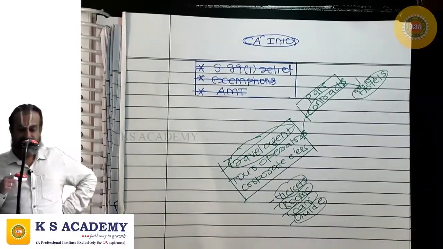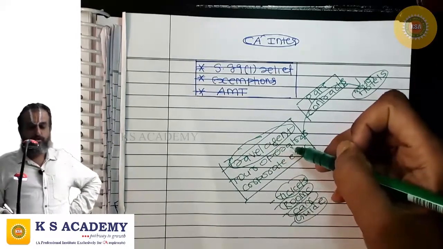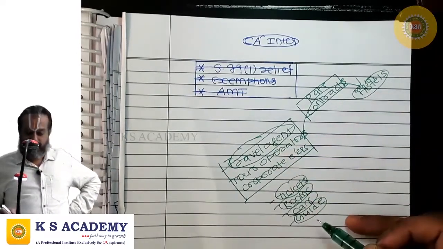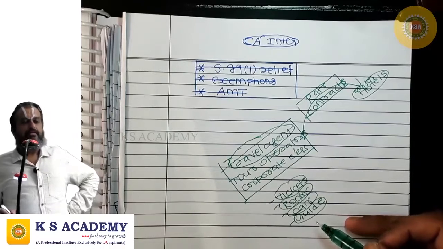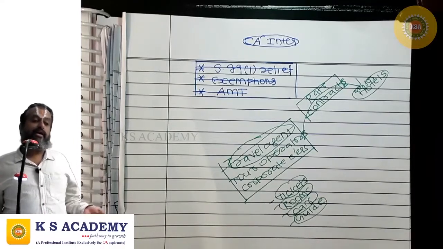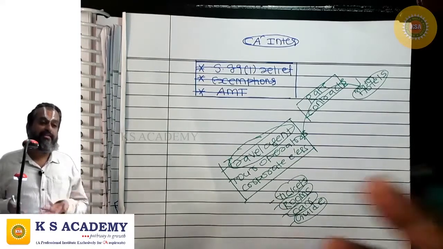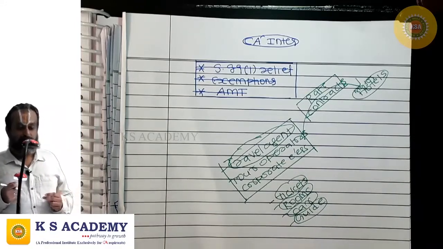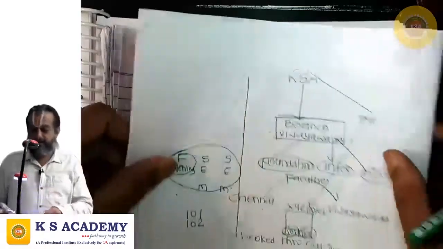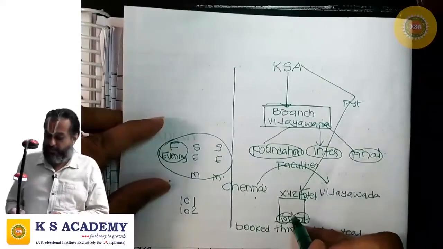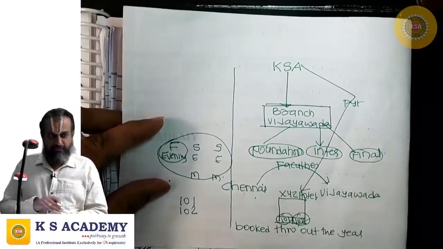Correct? So these travel agents, tour operators, corporate employers, when they require rooms in which hotel, in which city, they cannot know now. In the earlier case, KS Academy is operating only in Vijayawada, apart from Chennai.